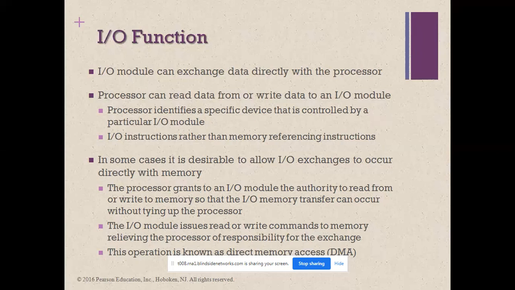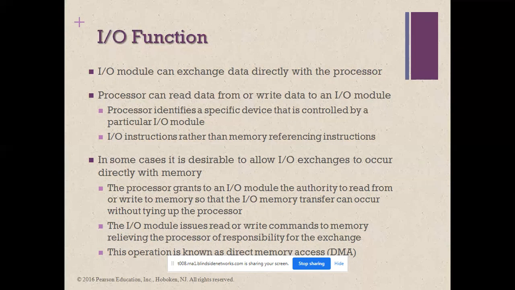These are some of the IO functions. In some cases, the microprocessor grants the IO module the authority to read from or write to memory. Read from, write to memory. Write is a to operation, read is a from operation. So that IO memory transfer can occur without tying up the processor.